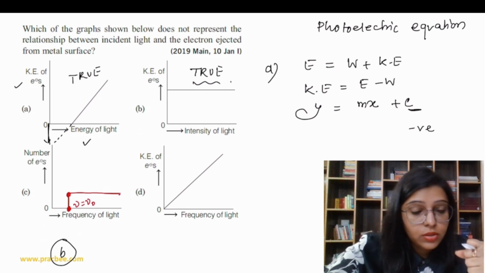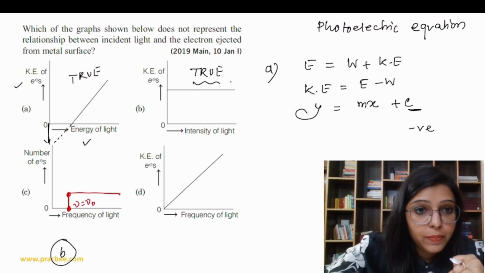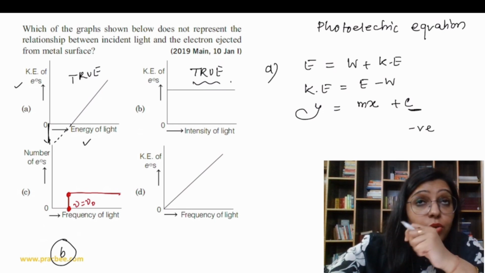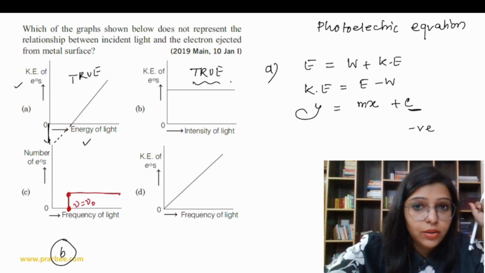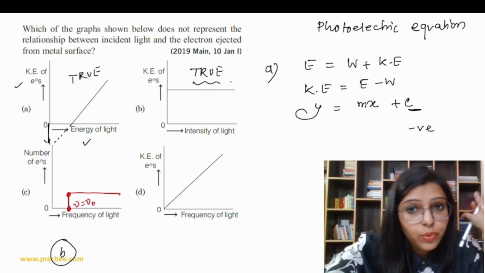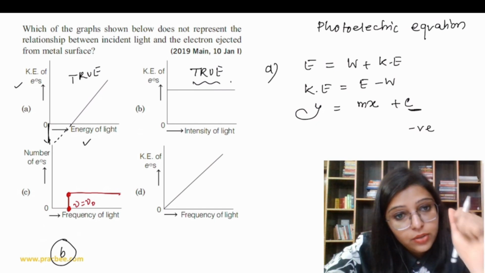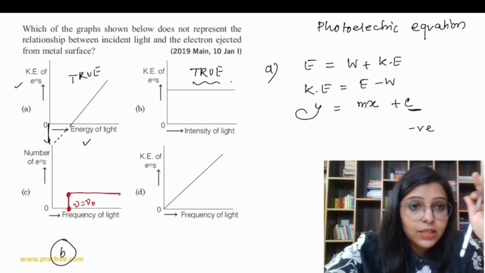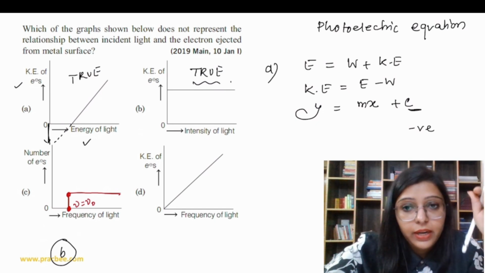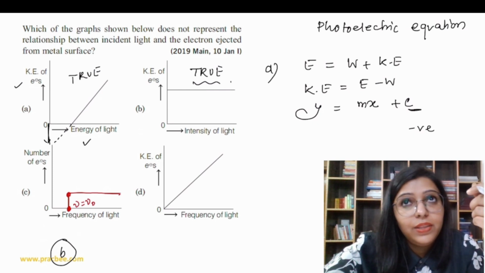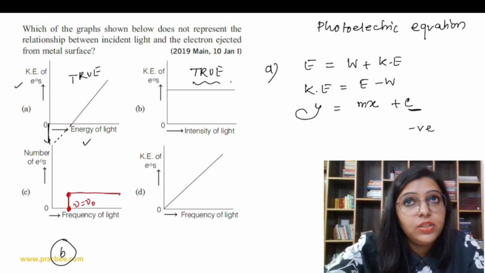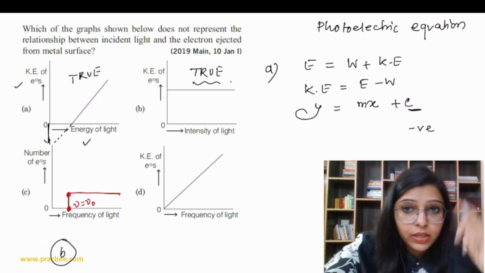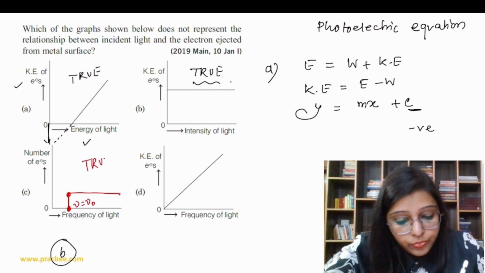If the metal absorbs more photons, meaning you are giving the metal a little more energy bit by bit, then more electrons will be ejected. But if you provide the energy at once, then what happens? As many electrons as are to be ejected will be ejected at that time, and then no more, right? So basically the idea is that if the metal absorbs 1 photon of energy, then it is going to eject 1 electron, right? So this is also true.